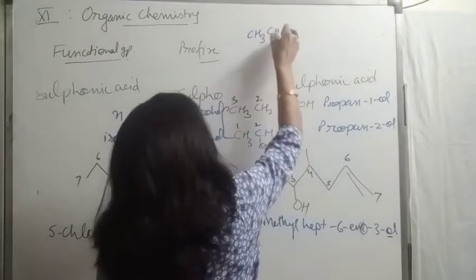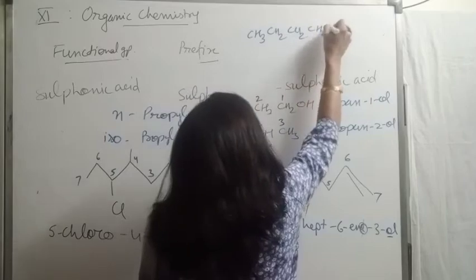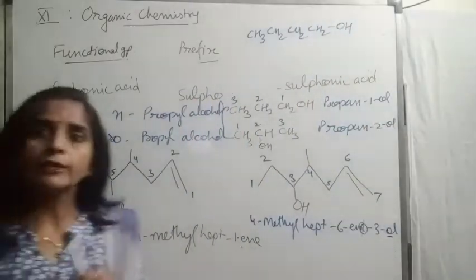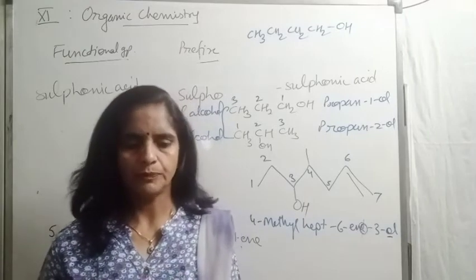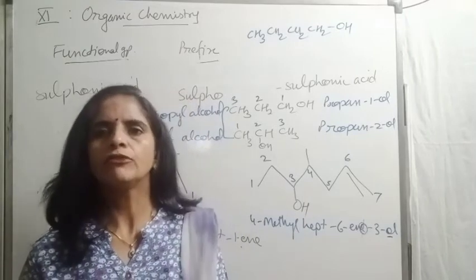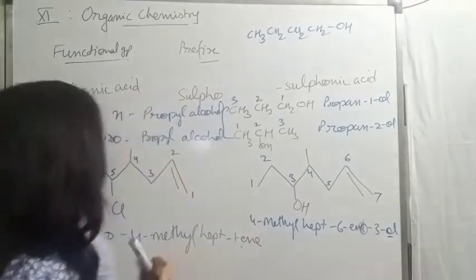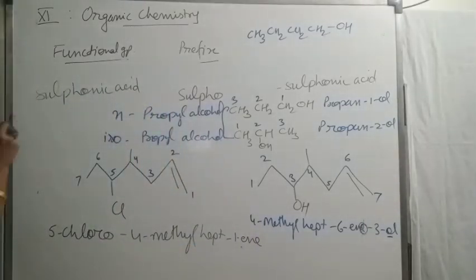Butyl means 4 carbon, CH2, CH2, CH2, OH. This is N-butyl alcohol. But the second was secondary butyl alcohol. First we should know the meaning of primary, secondary, tertiary and quaternary terms. What is the meaning of these terms?